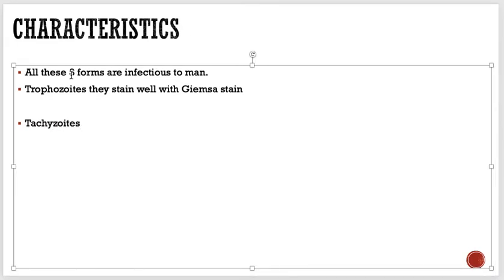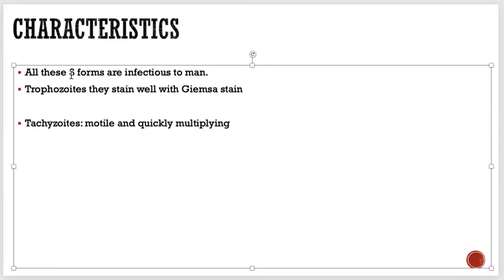So what are tachyzoids? They are basically motile and quickly multiplying trophozoites. When they infect humans, they are highly motile and rapidly multiplying in the human body.